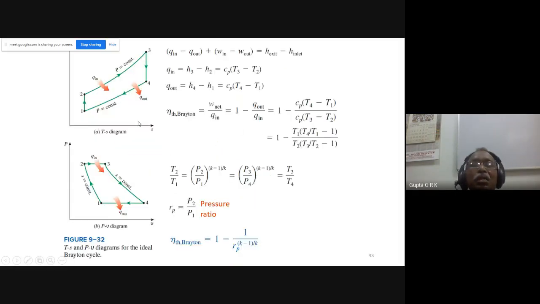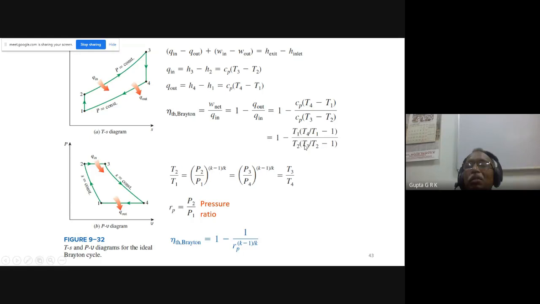These things, again, as I told, you learn in turbomachinery. So the Brayton cycle efficiency is Wnet by QH, that is 1 minus QL by QH. And here the heat loss at constant pressure is Cp into (T4 minus T1), and heat addition is Cp into (T3 minus T2). So 1 minus QL by QH, we will get like this.